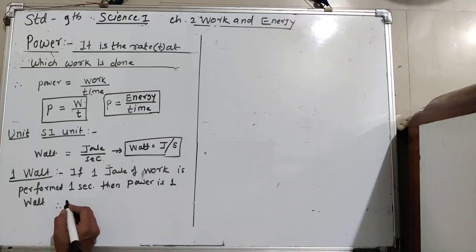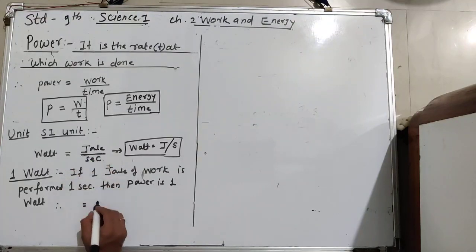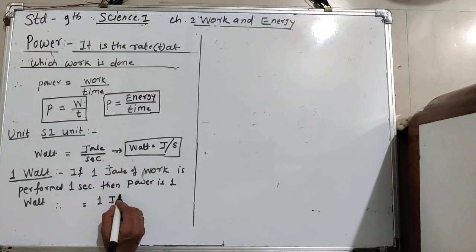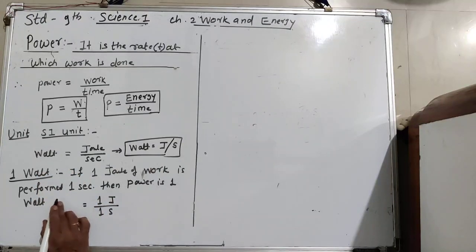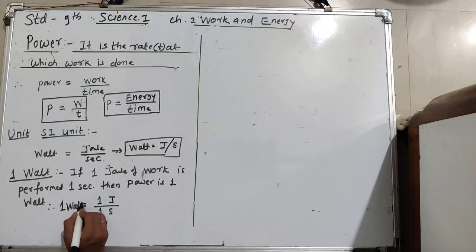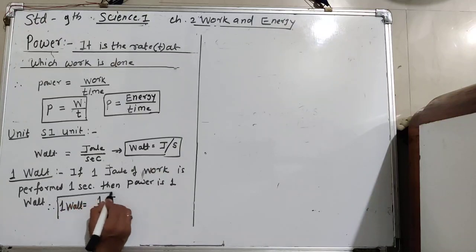So write the formula: 1 joule of work, in short 1 joule upon 1 second, and the power here is 1 watt. This is the formula.